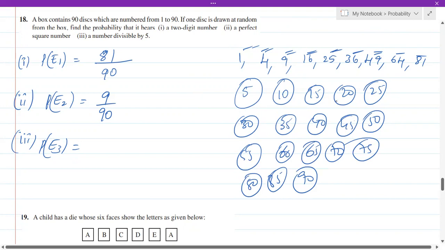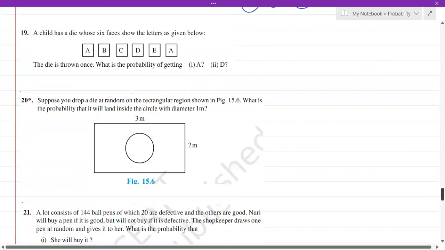So totally how many are there? Here we have got 5, here we have got 5, and here we have got 5, and here we have got 3. So totally it is 15 plus 3, 18 discs out of 90. So out of 90 discs, 18 discs have numbers which are divisible by 5. Therefore, the probability will be 18 out of 90. Let's get into the next one.